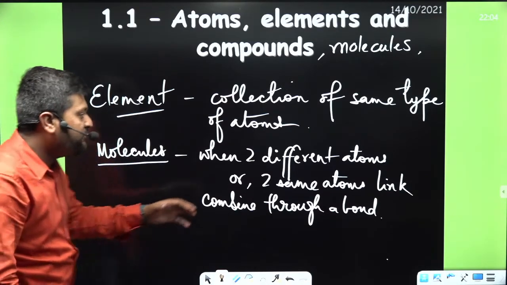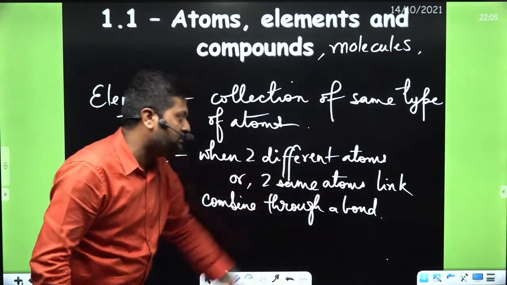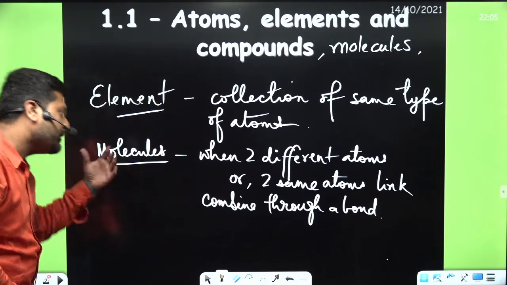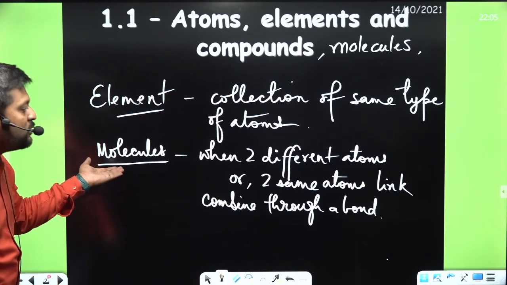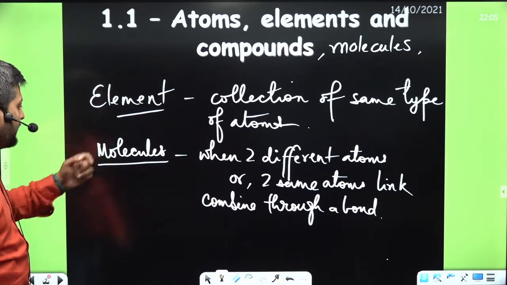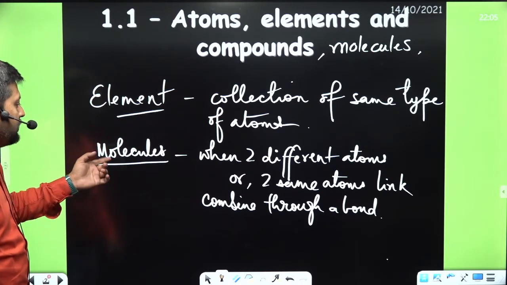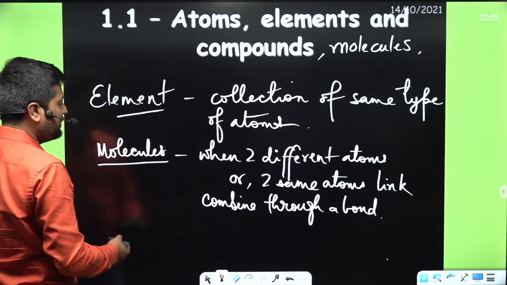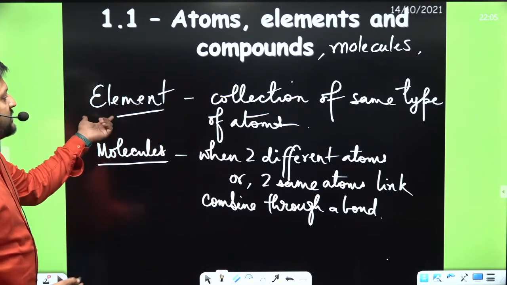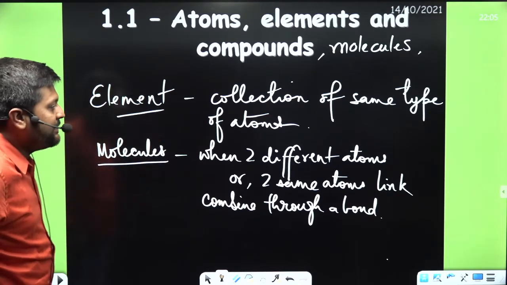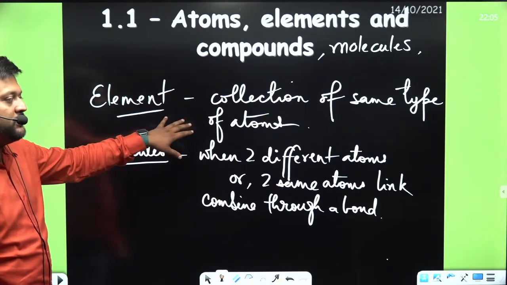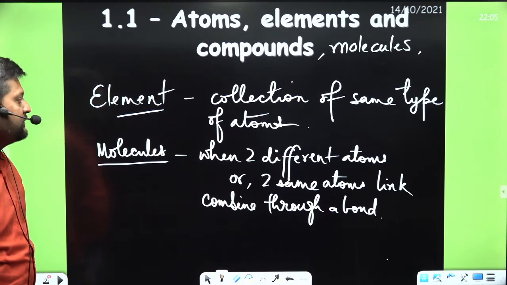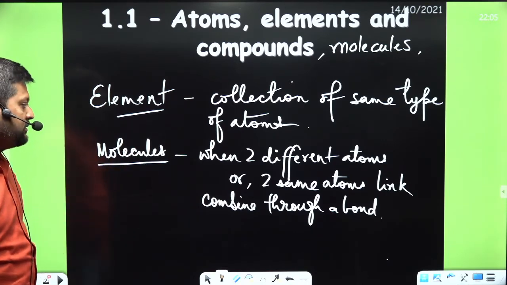We have a special name for when two different atoms combine, we call them compounds. So all the compounds are molecules also, but all the molecules are not compounds. Let's note it down. First you write the definition of element: collection of same type of atoms. Have you noted it down? Then we have molecules.